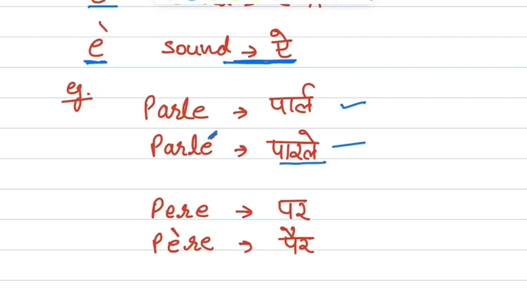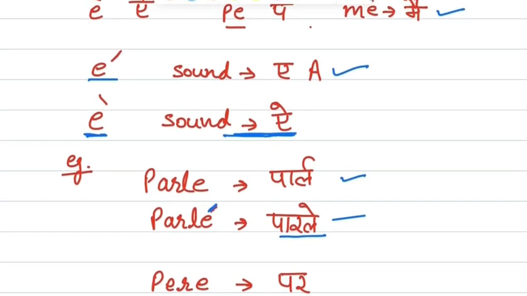Now the next word, PERE, per. In French, we call it as pair. Here, which accent is used? Here, the accent grave is used. So, the sound would be pair.